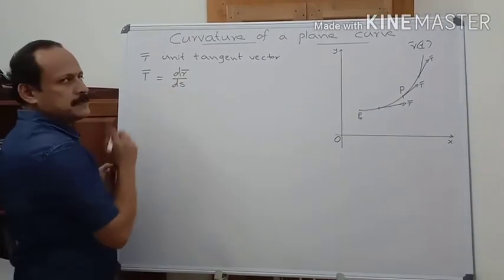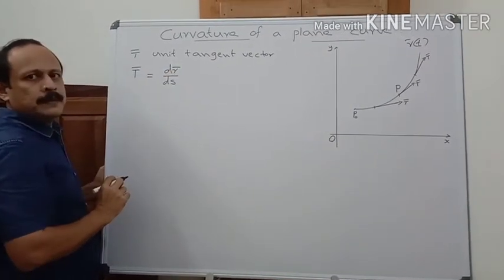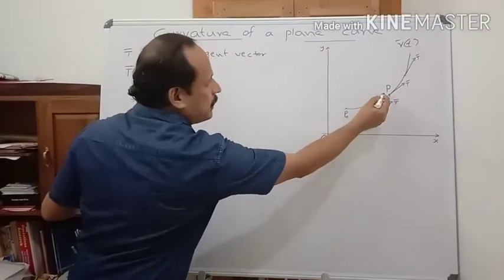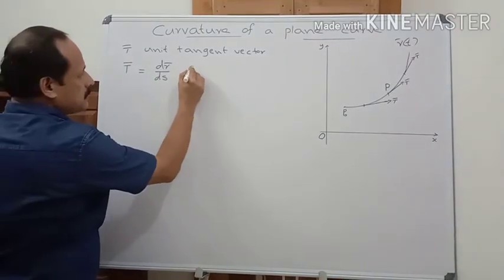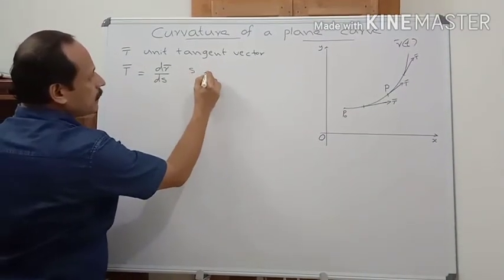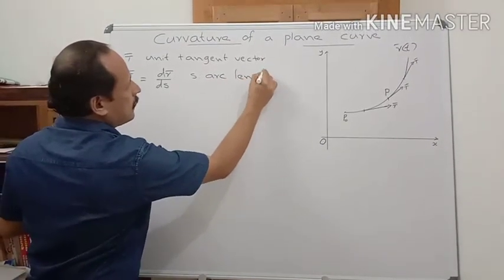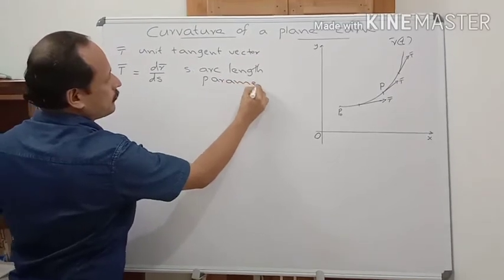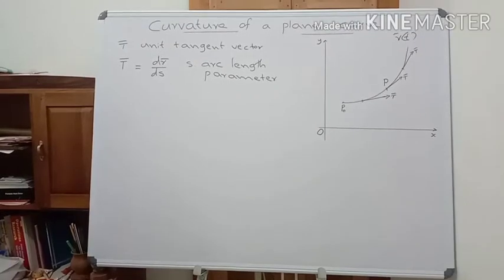What is this s? What is r bar? R bar is the position vector of any point P on the curve. What is s? S is called the arc length parameter. What is the meaning of this arc length parameter?